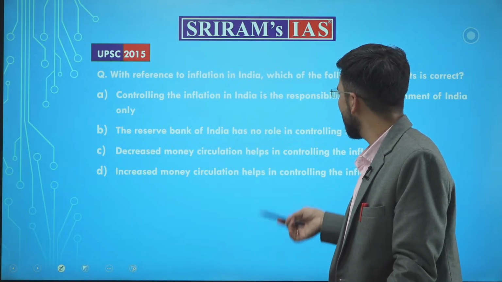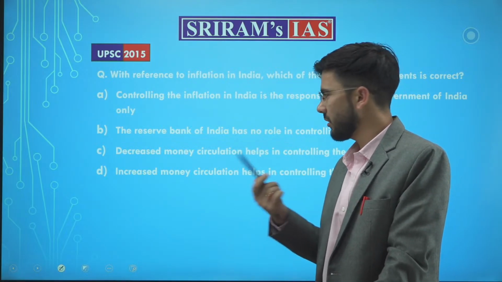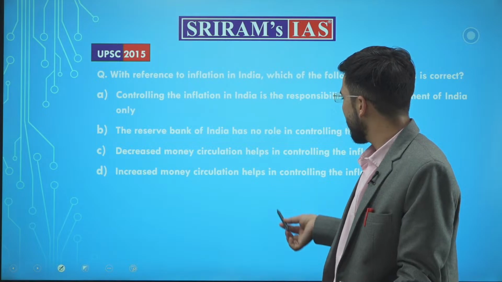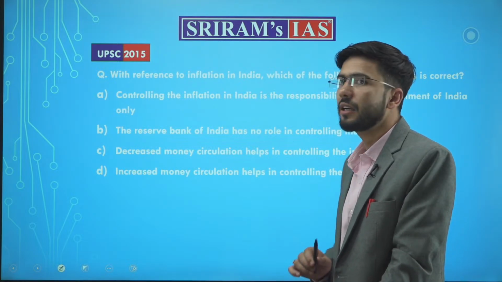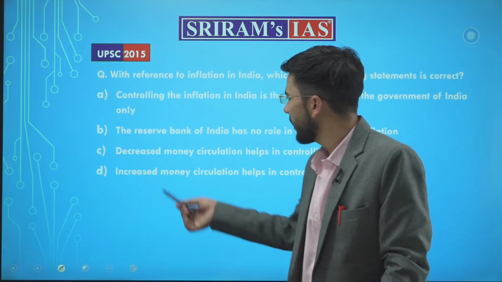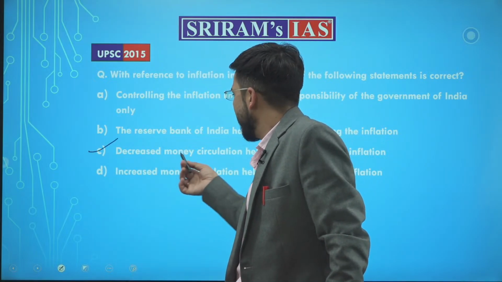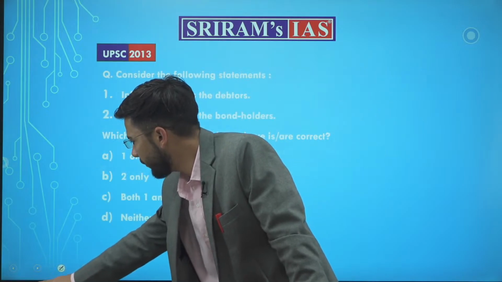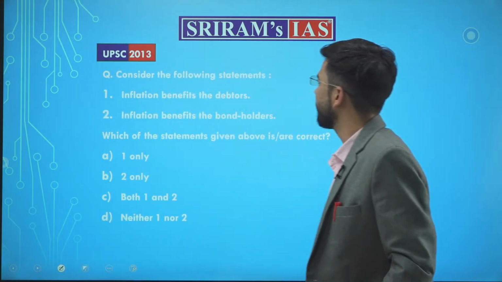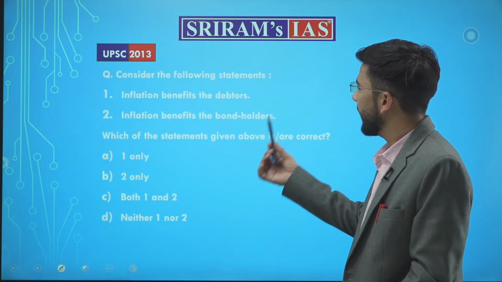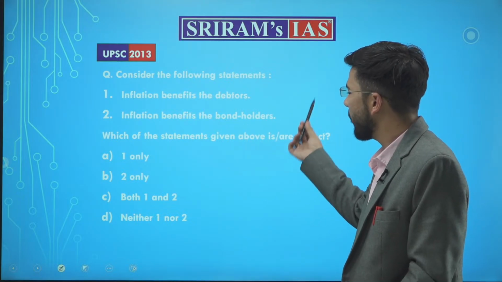Reserve Bank of India has no role in controlling the inflation. You know it. Increased money circulation helps in controlling the inflation. Already discussed. The answer would be C, that is, decreased money supply will be helpful in controlling inflation. Inflation benefits the debtors, or inflation benefits the bondholders.